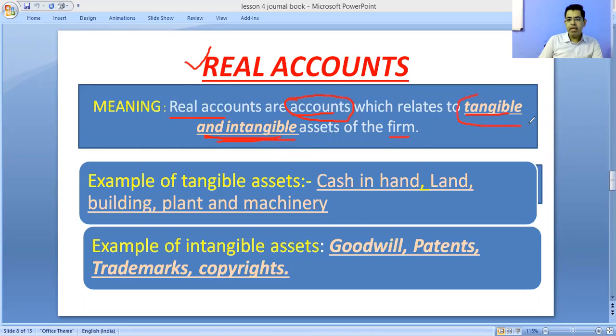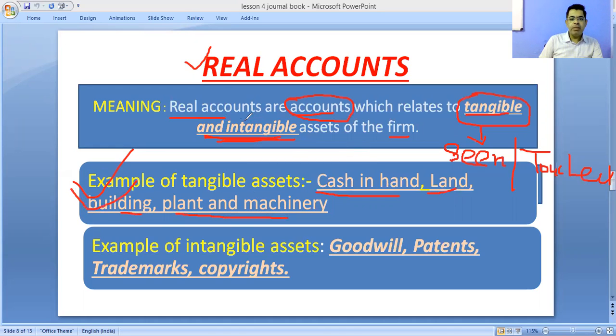Now, what are tangible assets? Assets which can be seen, or which can be touched. We can touch it. For example, any cash in hand, any land, any building, any plot, machinery, these can be seen as well as touched.